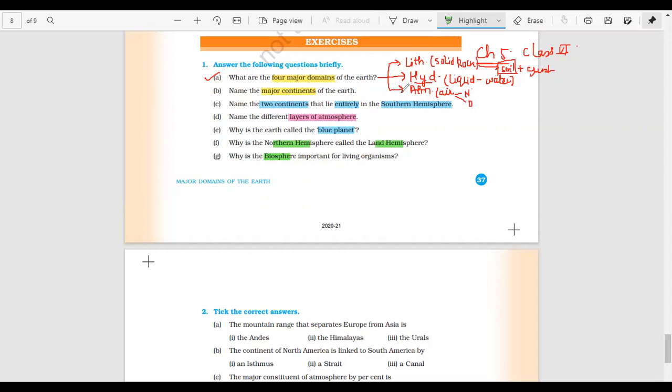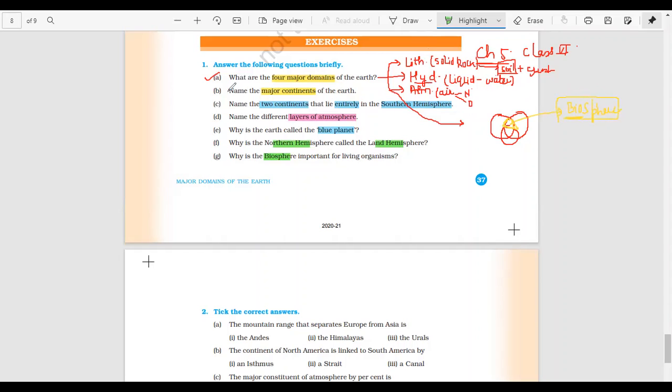Okay, and there is another layer which comprises all these three layers. All these three layers interact in a very narrow area, and this narrow area, as you can see, this rectangular area, is called biosphere. Bio means living beings. So biosphere is a narrow zone where all these three domains of the earth interact.